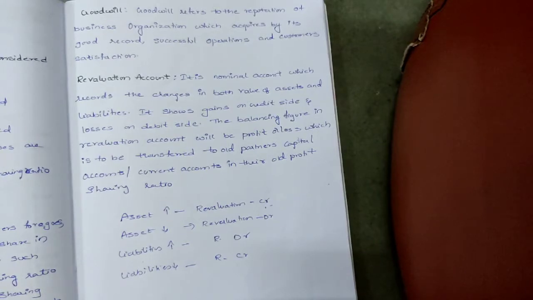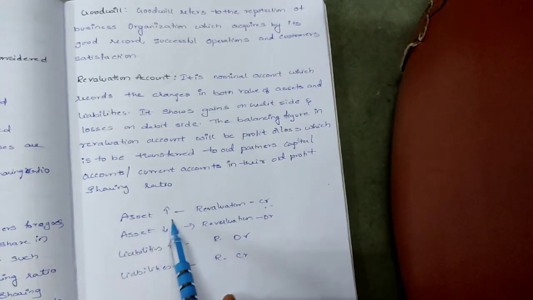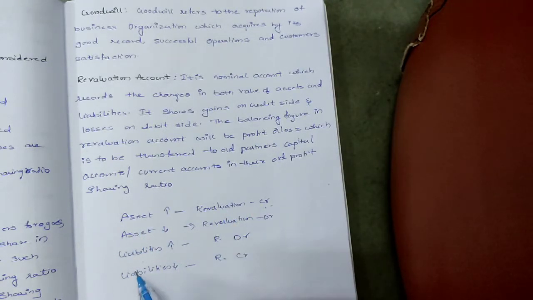Listen carefully once again. For admission of a partner, first of all you have to observe whether there are any changes in the value of assets and liabilities. If asset increases, revaluation account credit side; asset decreases, revaluation account debit side; liability increases, revaluation account debit side; liability decreases, revaluation account credit side. So this is the introduction regarding the admission of a partner.